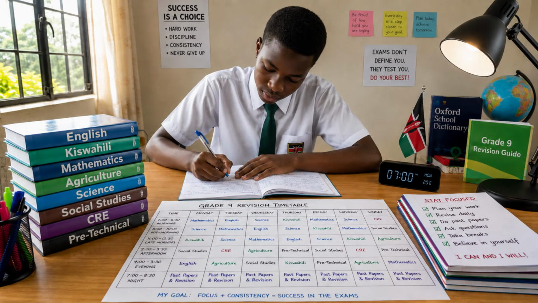You can revise English and Kiswahili on Monday, for example, then revise mathematics and agriculture on Tuesday, and then science and social studies on Wednesday, then creative arts, pre-technical studies and religious education on Thursday and Friday. And then thirdly, you are supposed to complete at least one timed paper every week. So during the final 2 weeks, you are supposed to practice following the actual examination times.